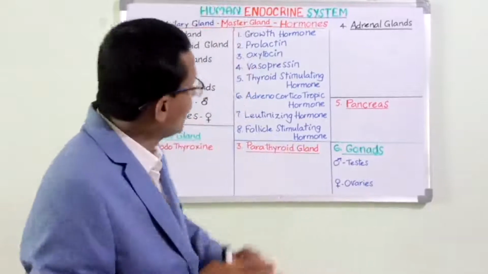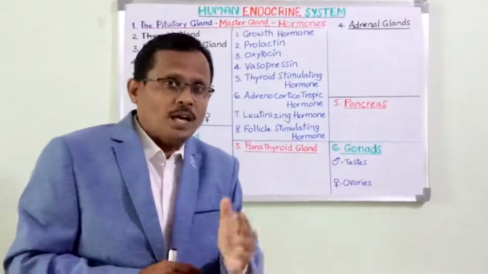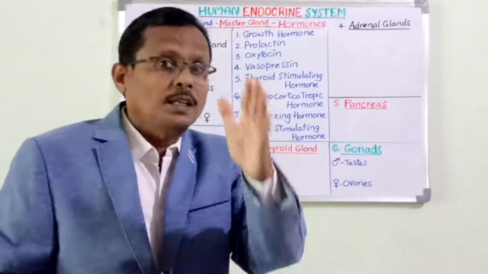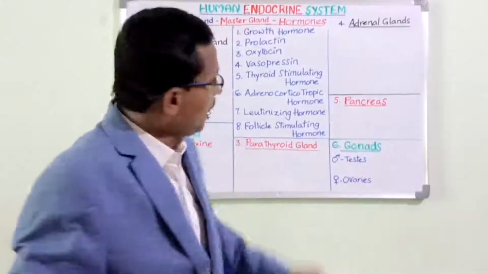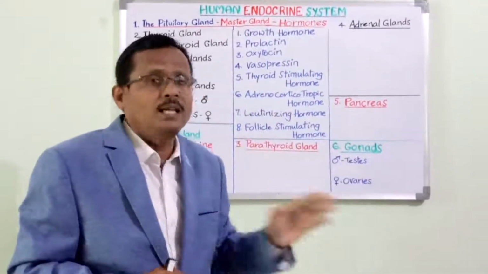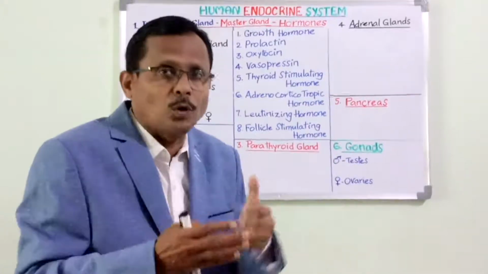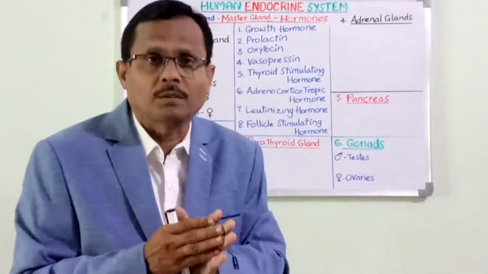Now, the target organs for each and every gland are separate. In fact, each and every hormone has individual targeted organs in our body. Now we shall talk about each and every hormone and the target organ and its influence. And of course, the lagging condition and excessive release condition.